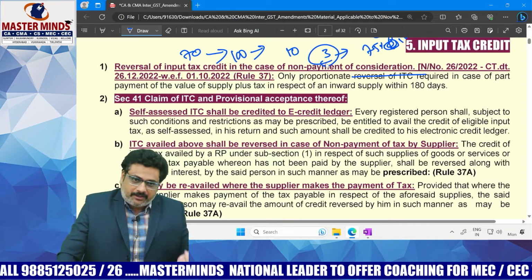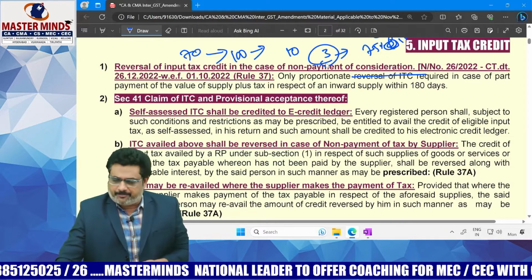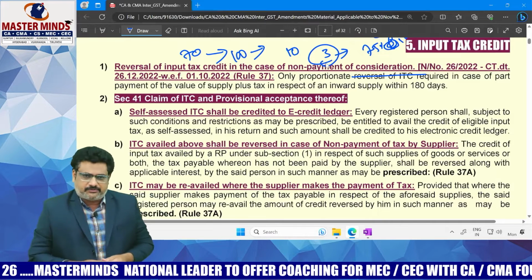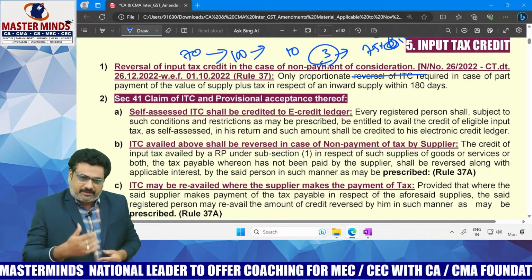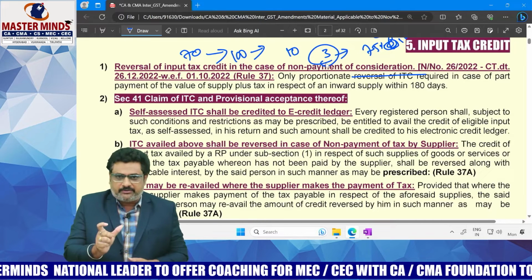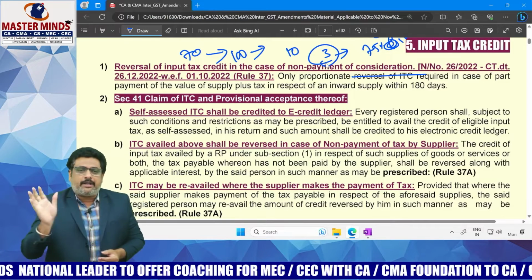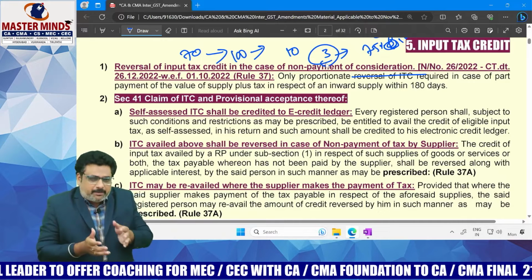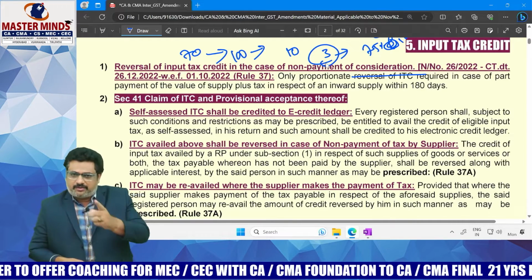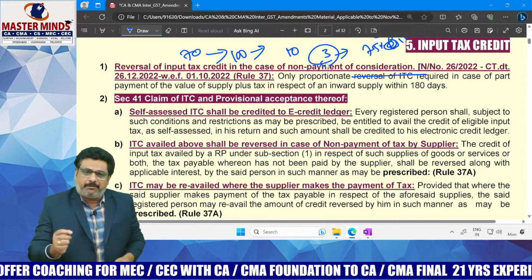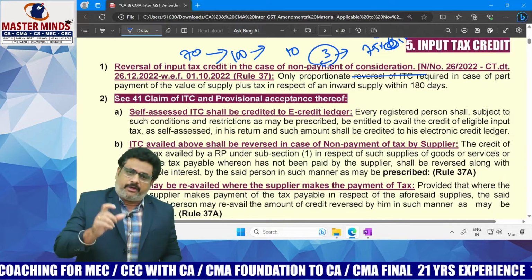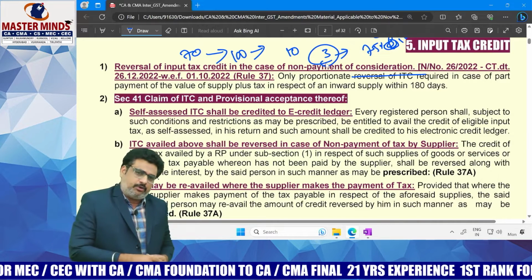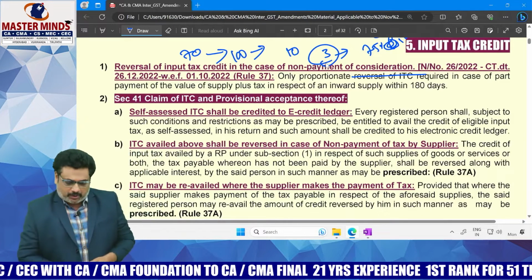But in May 2023, the department was too harsh: even though you paid 70 rupees out of the total 100 rupees, still the total 10 rupees needed to be reversed. But now only the proportionate amount. Here 70% was paid, 30% was not paid. Therefore, in the 10 rupees, 30% means 3 rupees. That 3 rupees is needed to be reversed now. That is more logical.